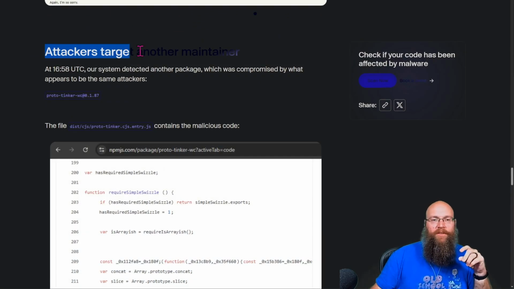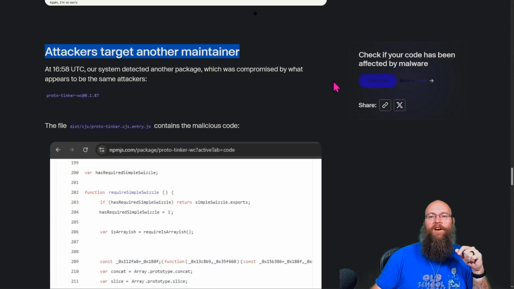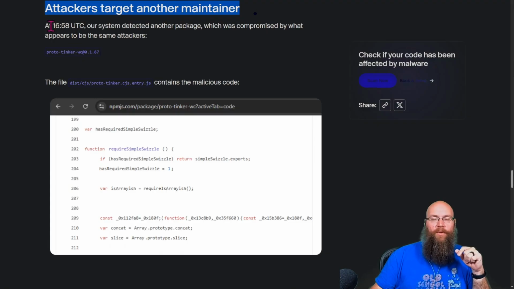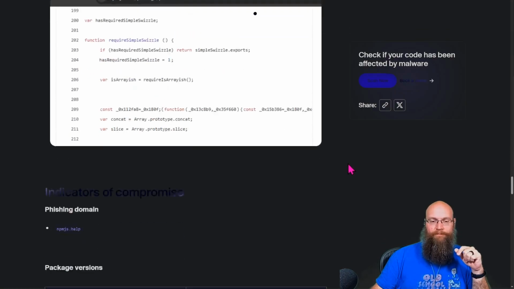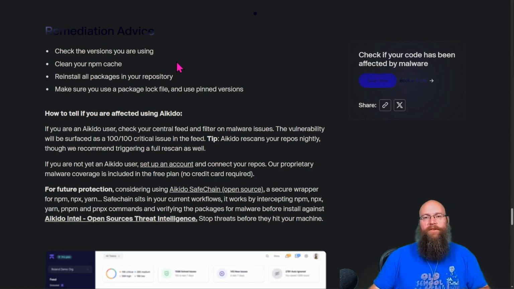Okay, now here's the other thing. The attackers were targeting other maintainers at this point too. At a later time, our system detected another package which was compromised by what appeared to be the same attacker, which was proto-tinker-wc. This one contained very similar code to it right here, with those obfuscated const values. This was just the tip of the iceberg, because this was on September 8th.